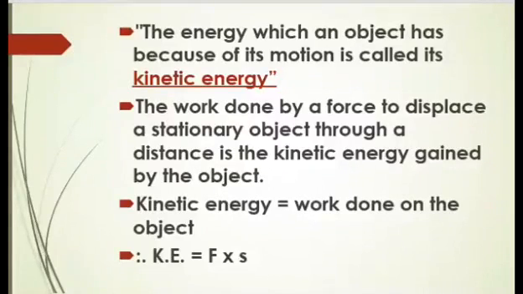The work done by a force to displace a stationary object through a distance is the kinetic energy gained by the object. So therefore kinetic energy is equal to work done on the object. Therefore kinetic energy is equal to force into displacement.